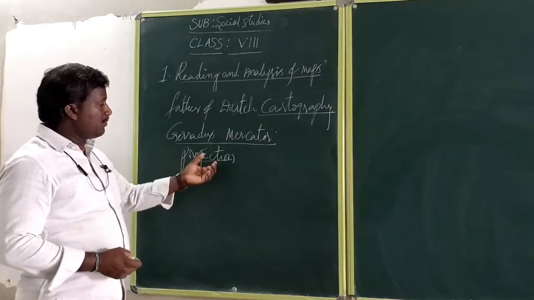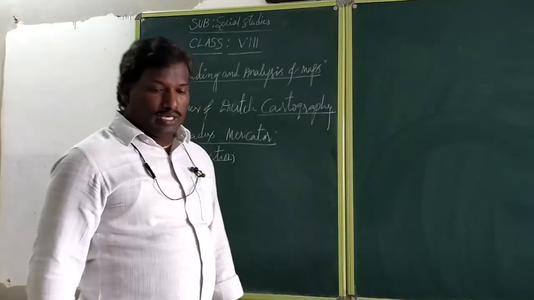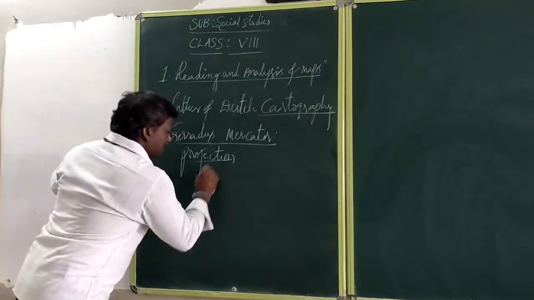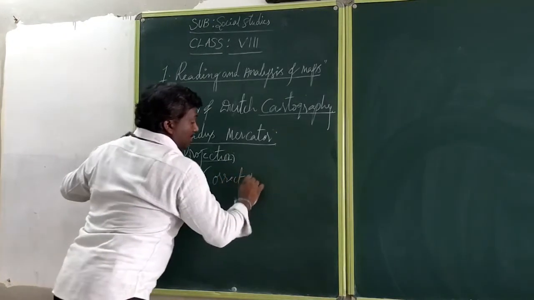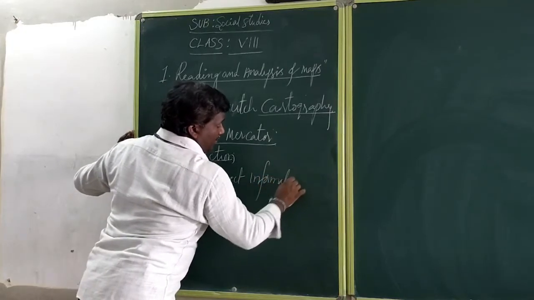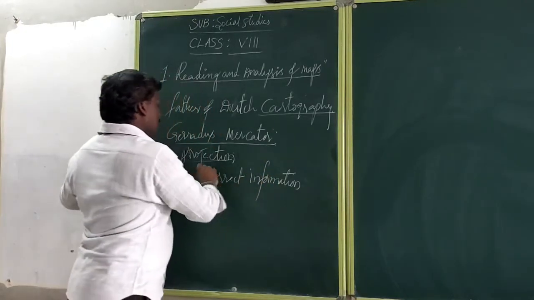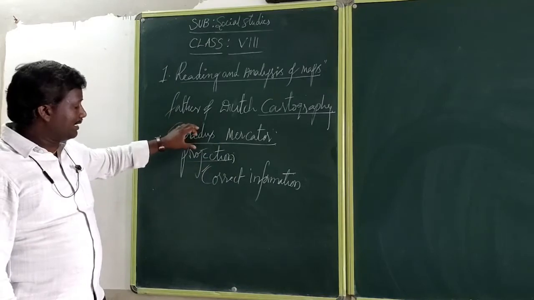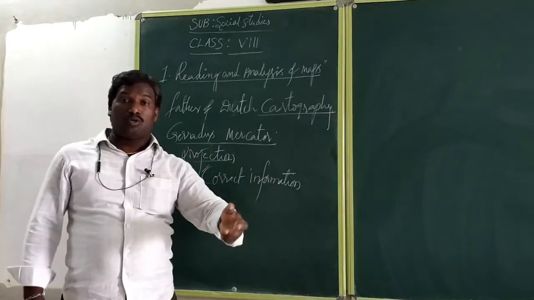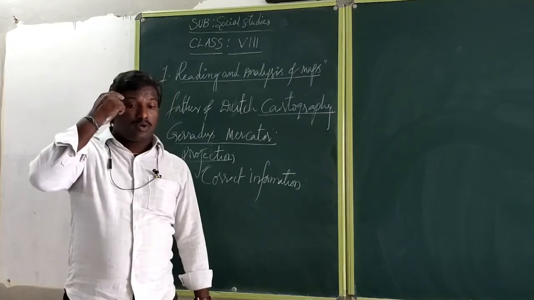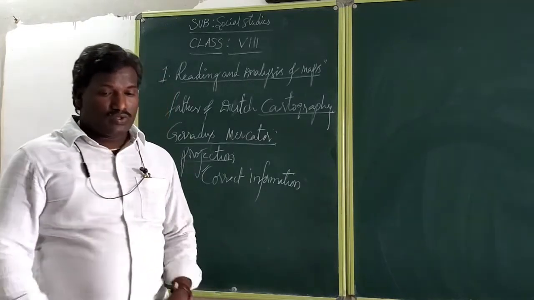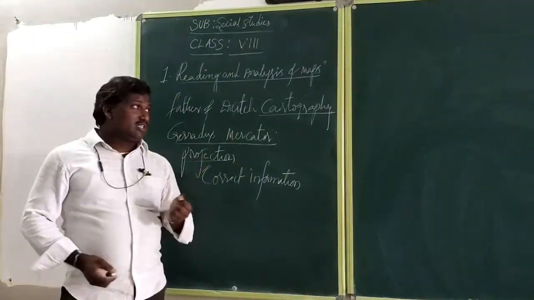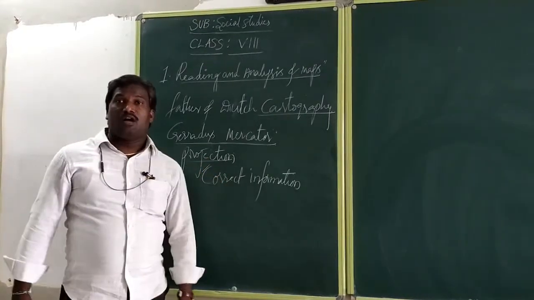Okay, then different types of utilization of maps, like the method of showing the correct shape. What is that? Correct information. Before, we got similar ideas, but according to the Gerardus Mercator projection, we get correct information about the continents and about the importance of particular different types of soils. Mercator also shows three continents, mainly Asia, Europe and Africa.